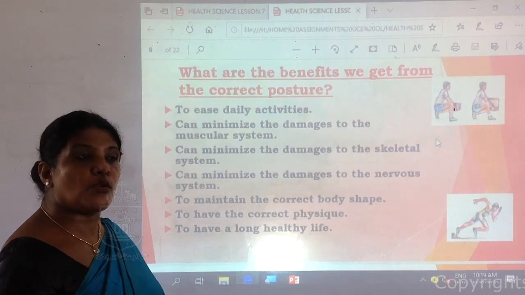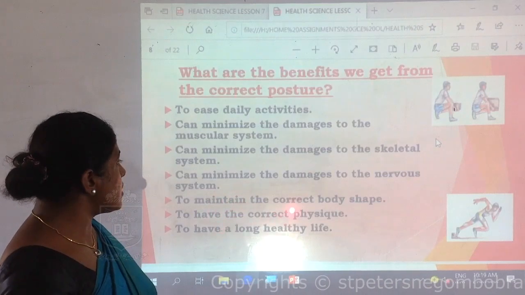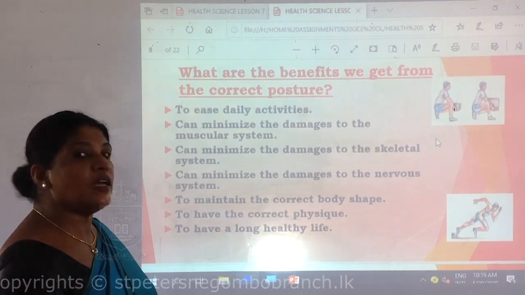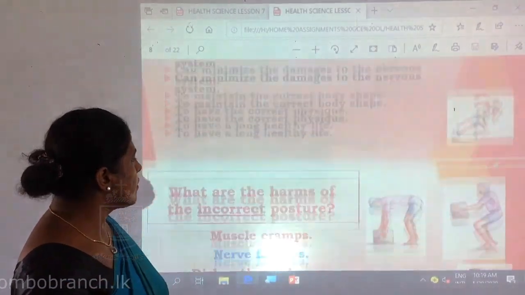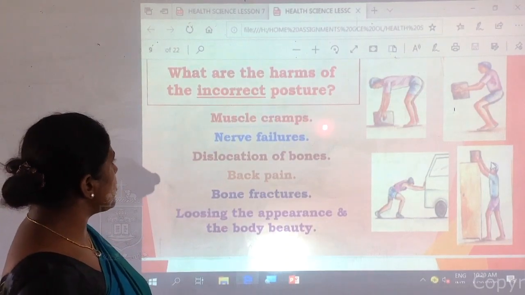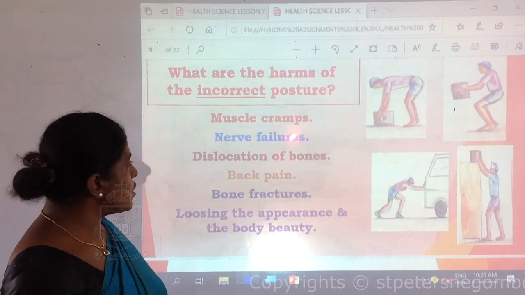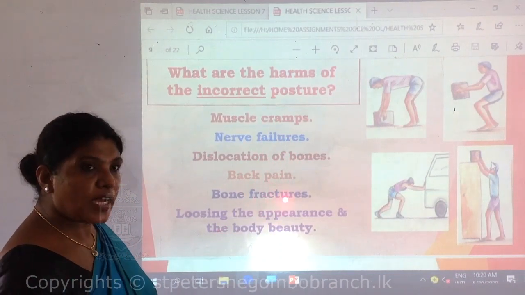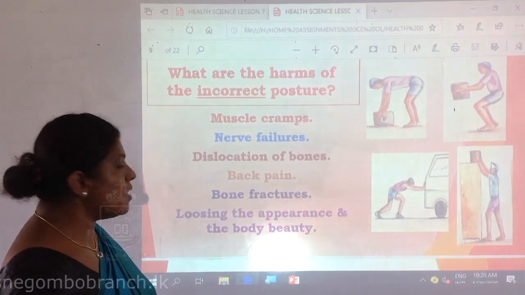Then there can be no failures in your body, and we maintain the correct body shape, the correct physique, and stay healthy. Let us see what are the harms of the incorrect posture. There can be muscle cramps, nerve failures, dislocation of your bones, back pain. There can be bone fractures, and losing of the appearance and the body beauty.